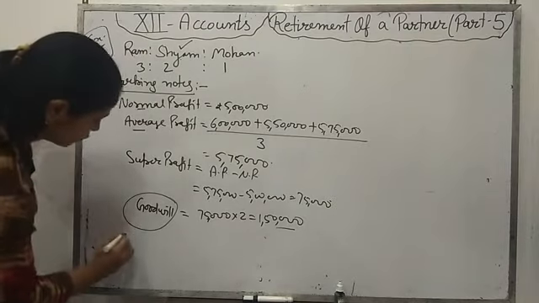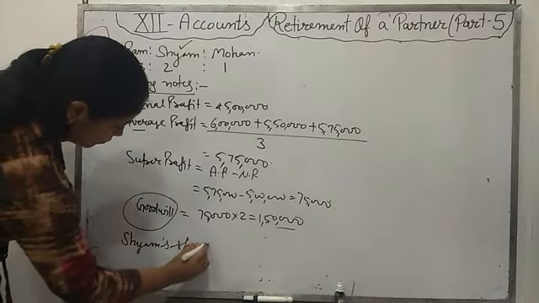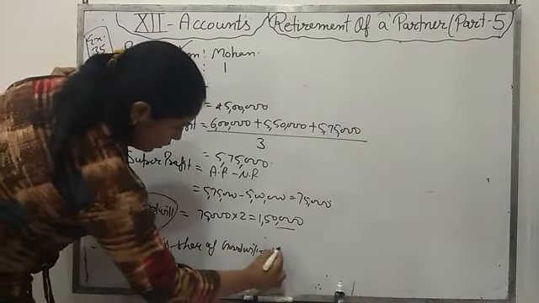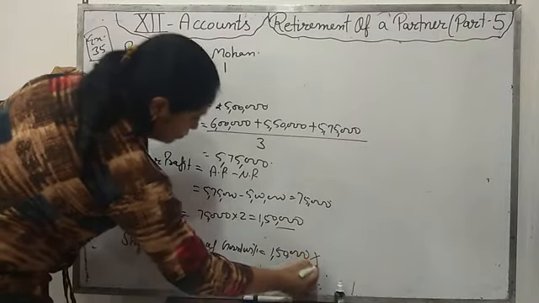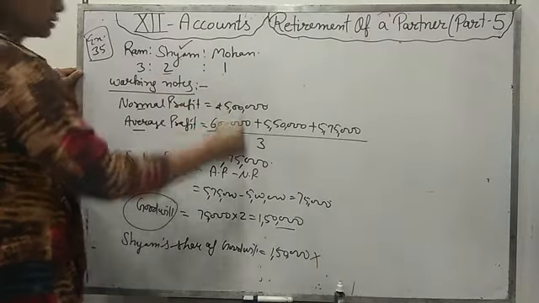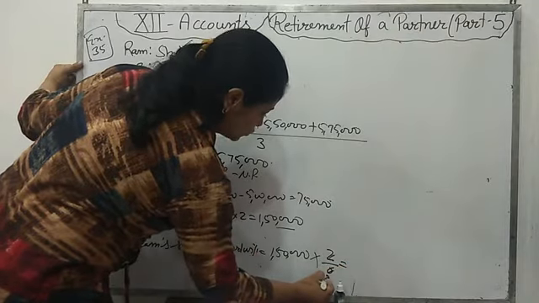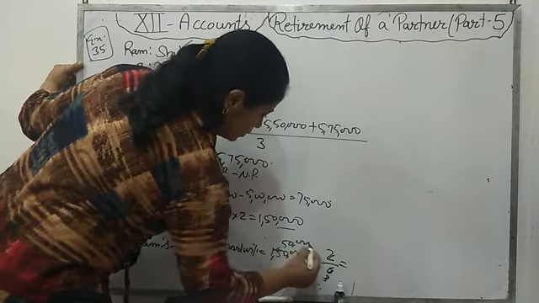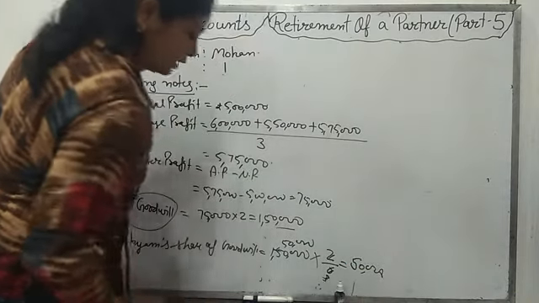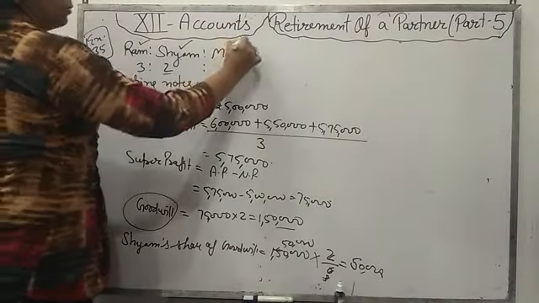Now Shyam's share of goodwill is 1,50,000 multiplied by Shyam's share, 2 by 6. It will come 50,000. Now the firm is giving 50,000 goodwill to Shyam, who will give it: Ram and Mohan.